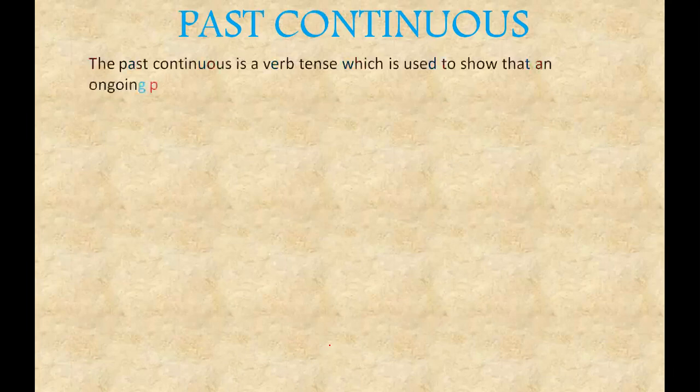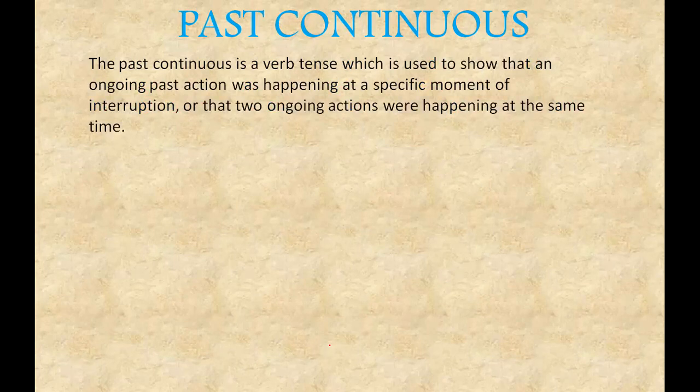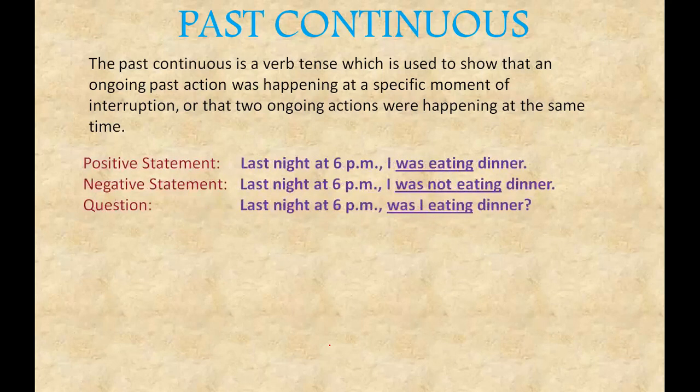Next comes past continuous. By now you know continuous means the verb will have an ing at the end of the verb. So past continuous is a verb that is used to show an ongoing past action. So we are telling that some action was happening at a specific time, okay, of interruption, or that ongoing actions were happening at the same time, or two actions were happening.